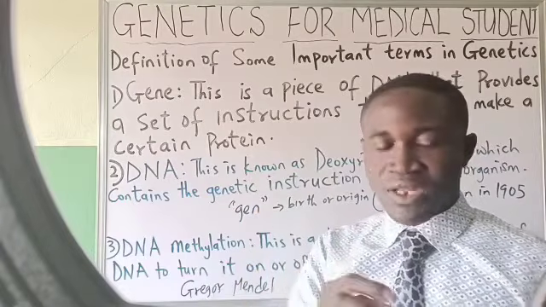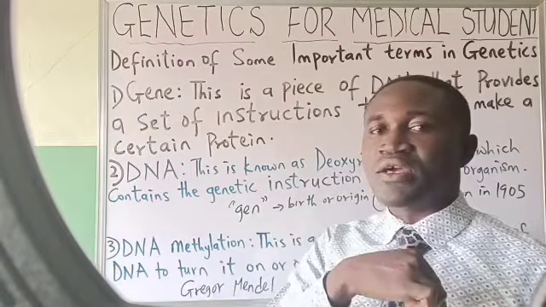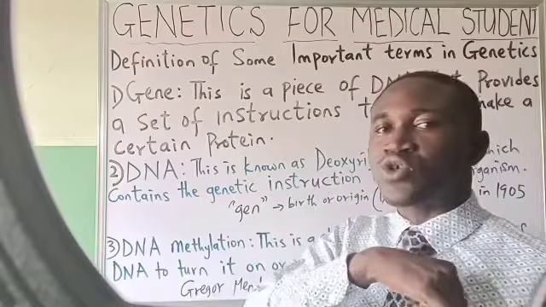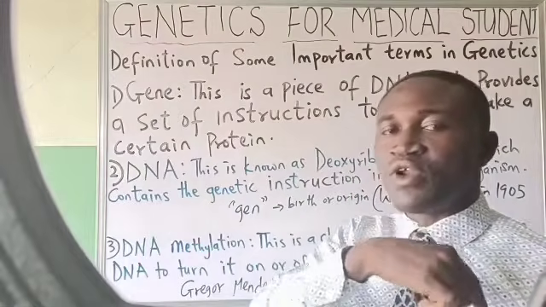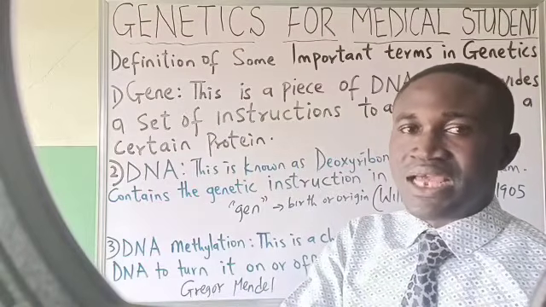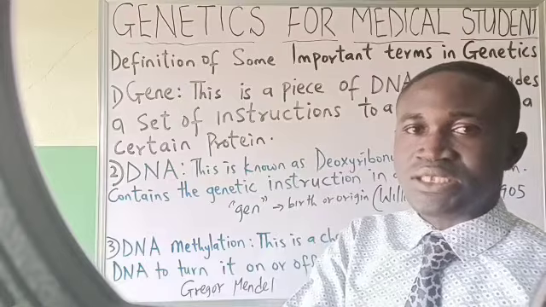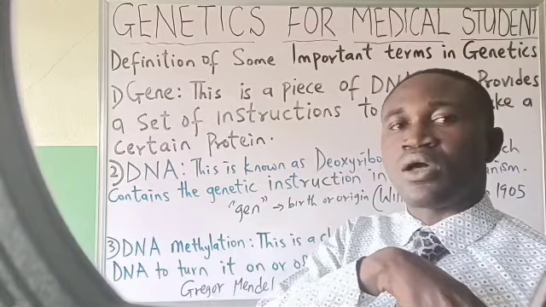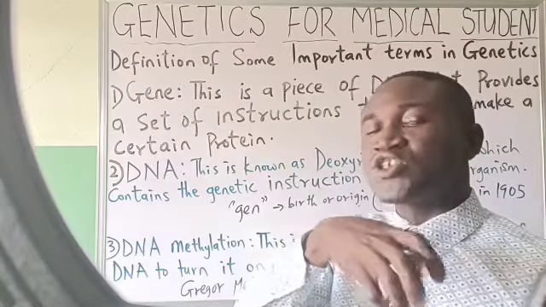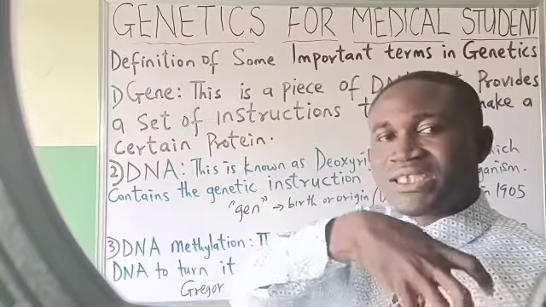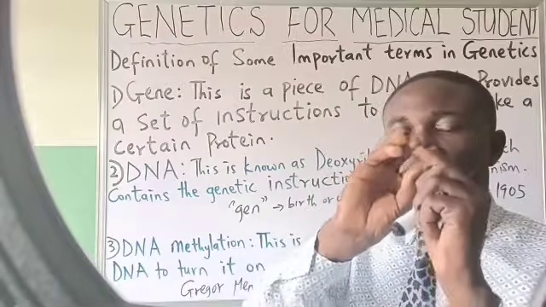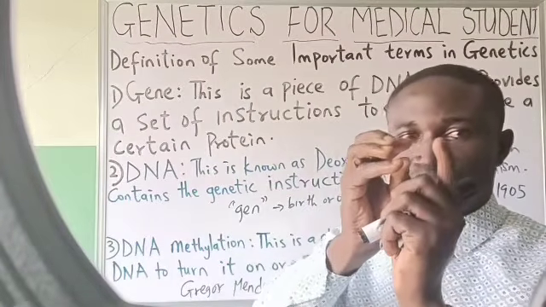Take for instance, if someone has a mutation or outgrowth or tumor developing on the breast, it is gene mutation. There is already a sudden change in that gene on the breast. This tumor that is developed is located on a particular organ or tissue, so to speak.